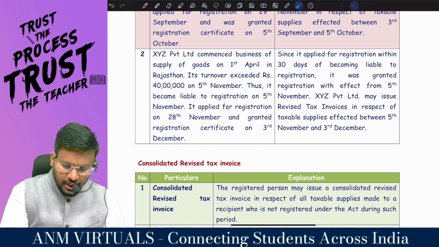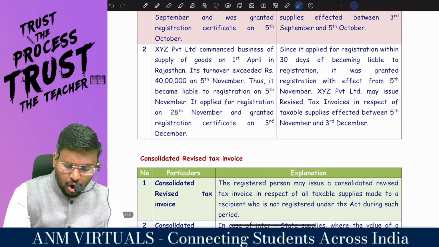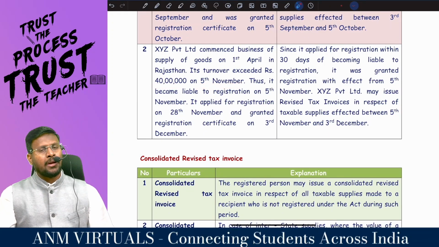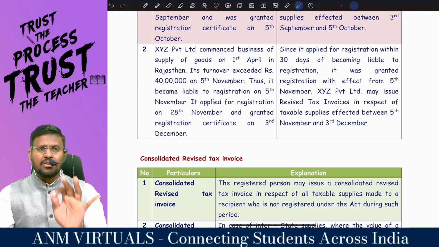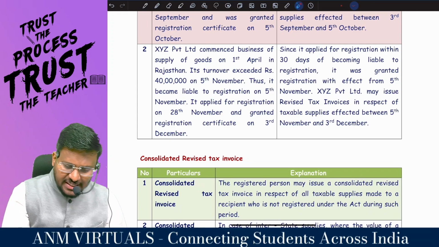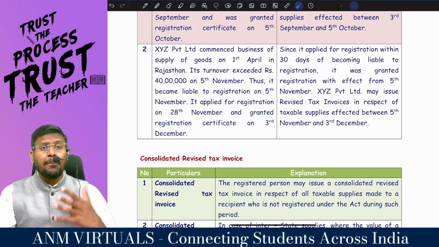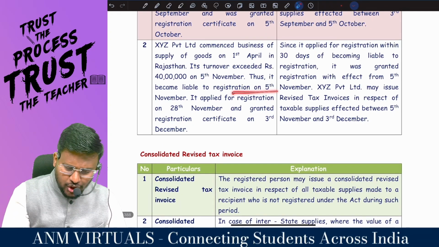1st April in Rajasthan. Its turnover exceeded 40 lakh on 5th November. Since they are exclusively engaged in supply of goods, the threshold limit is not 10 lakh, not 20 lakh, it is how much lakh? 40 lakh. It exceeded on 5th November, which means they have a breathing space of 30 days. Thus, it became liable for registration on 5th November.